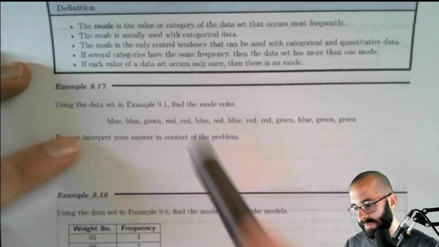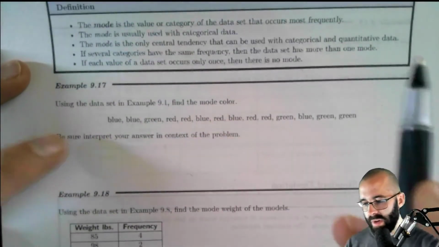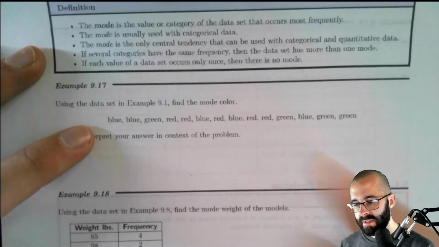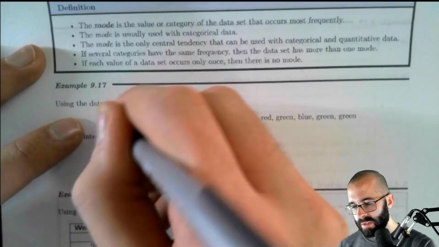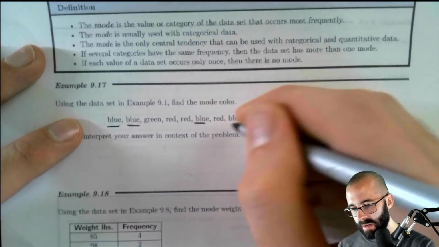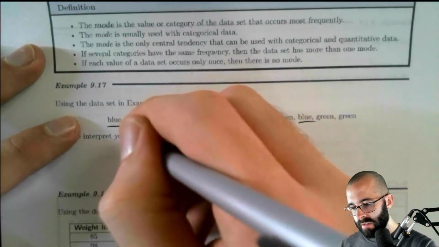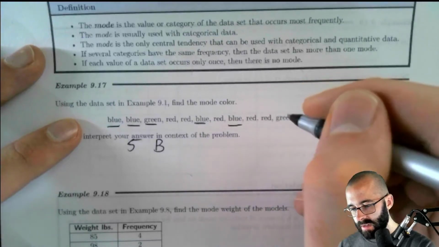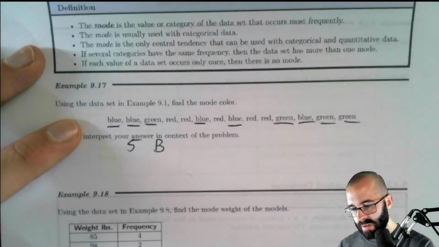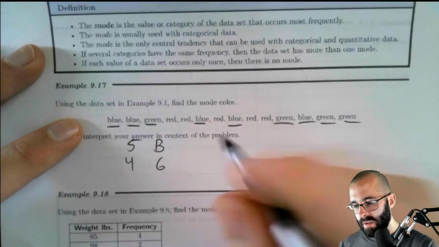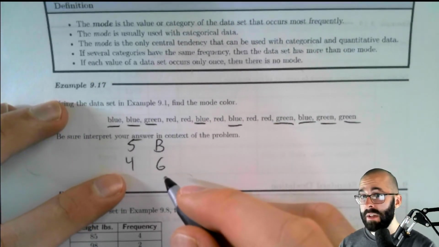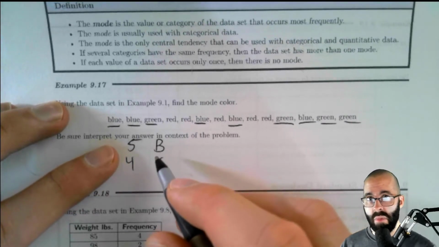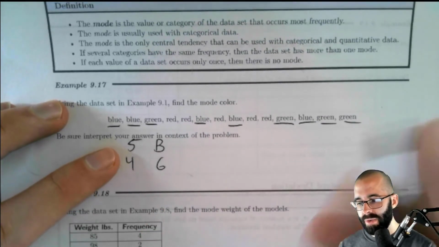All right, so let's go all the way back to 9.1, find the mode. We just have to count how many times each thing happens. So blue is 1, 2, 3, 4, 5. 5 blues. Green is 1, 2, 3, 4. And again, as soon as I know this, I know that green is not the mode, right? The mode is the thing that occurs most frequently. So currently our mode contender is blue.